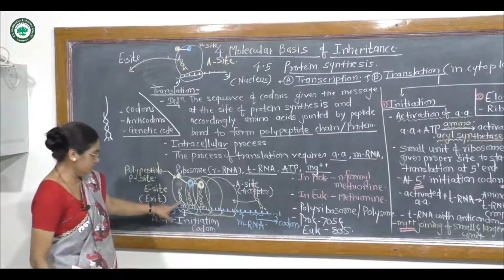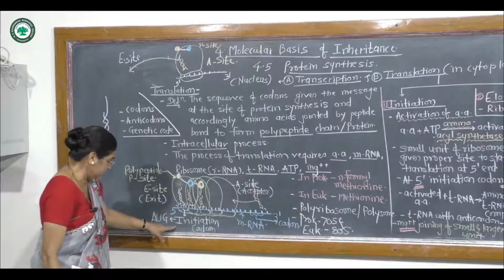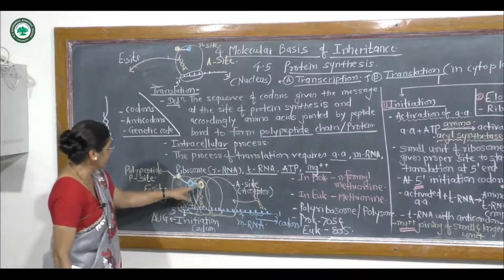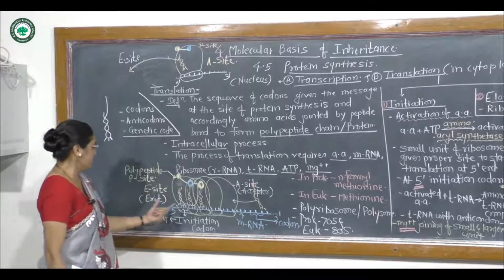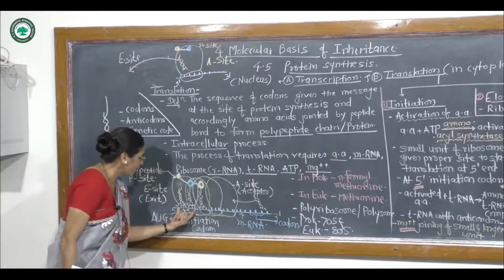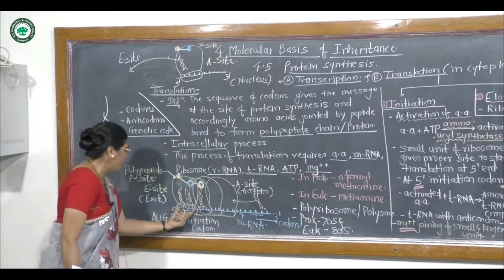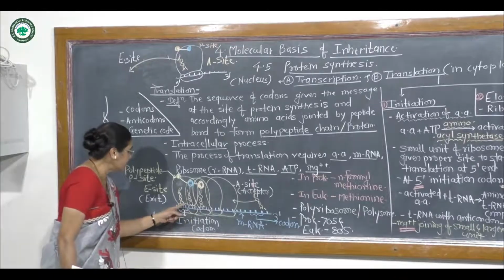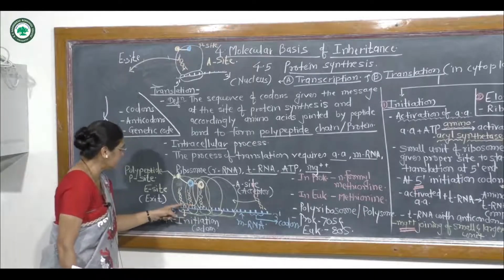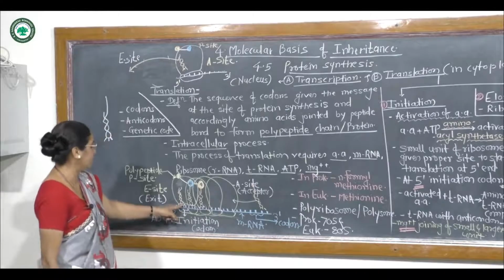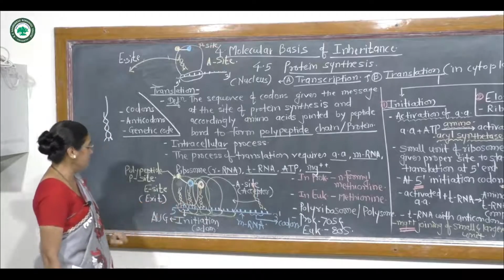Now again see here, at the initiation codon there is a linkage of the ribosome. Suppose it shows 2 codons. For the 2 codons there is always specificity, as they get joined with the tRNA showing the complementary nitrogen bases, the anticodon.